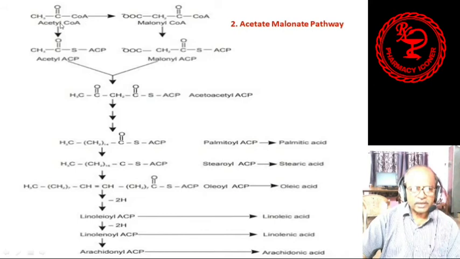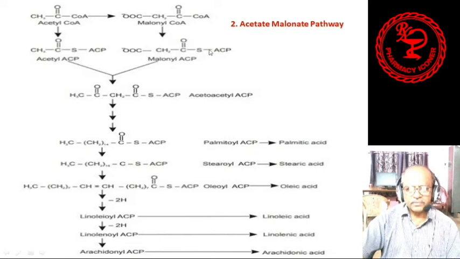From acetyl coenzyme A, acetyl ACP is formed. ACP means acyl carrier protein. You see the difference here: this CH3CO is the same, only it is attached to S-ACP. From malonyl coenzyme A, malonyl ACP is formed. Here also S and ACP, the acyl carrier protein, are attached. By the combination of acetyl ACP and malonyl ACP, acetoacetyl ACP is formed.